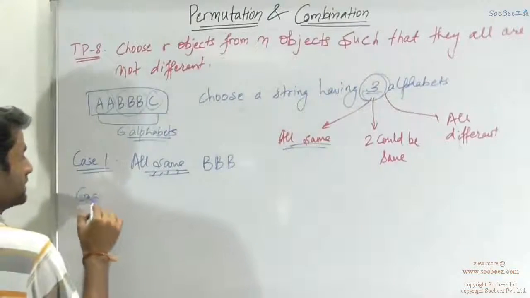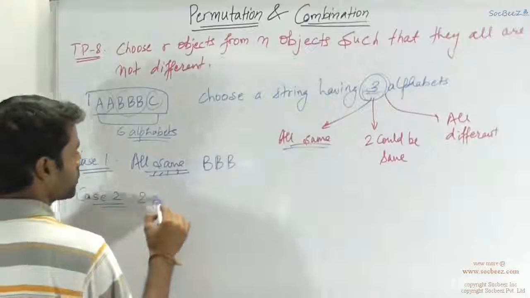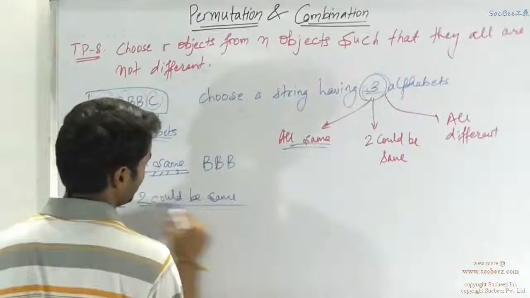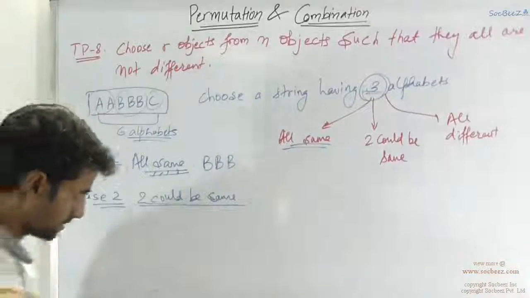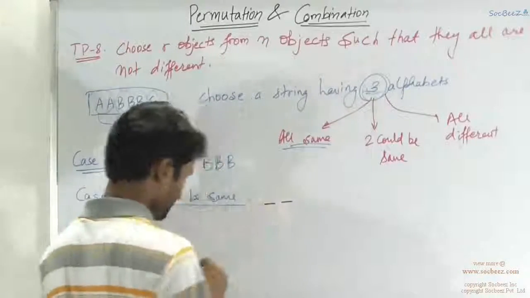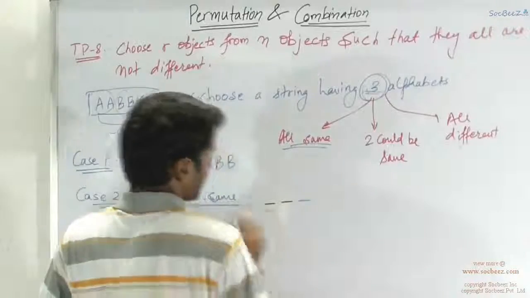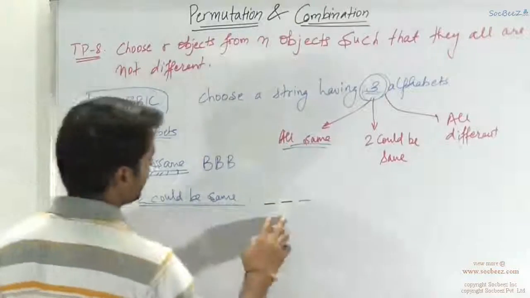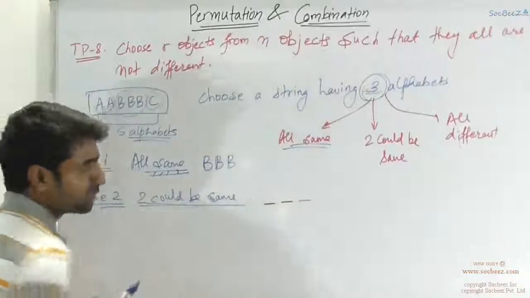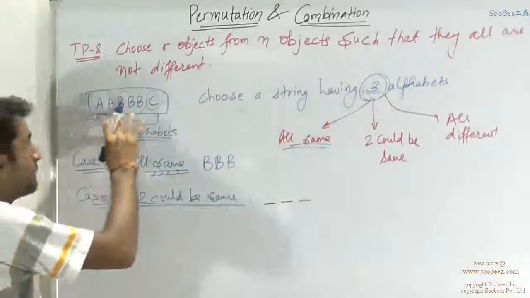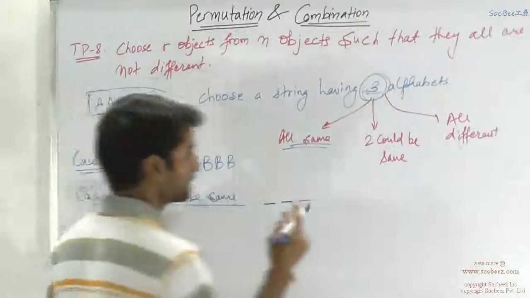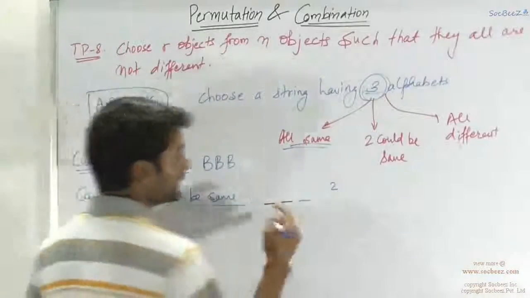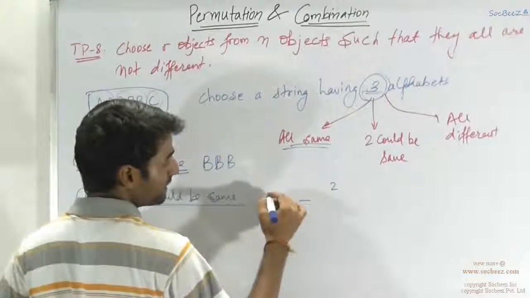So the second case is 2 could be same. So basically you have to say these 2 elements are same, and the third has to be different. You have to fill these 3 blanks using the alphabets over here. So first of all, anything that is occurring 2 times can be used in these 2 blanks. Obviously A is occurring 2 times and B is also occurring 2 times. So you have 2 possibilities, that is either you can choose A or you can choose B. So whatever you choose would be fitted into these 2 places.